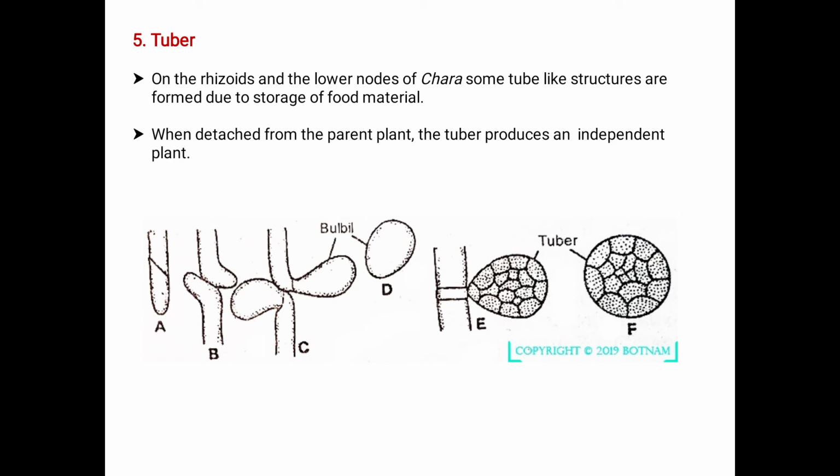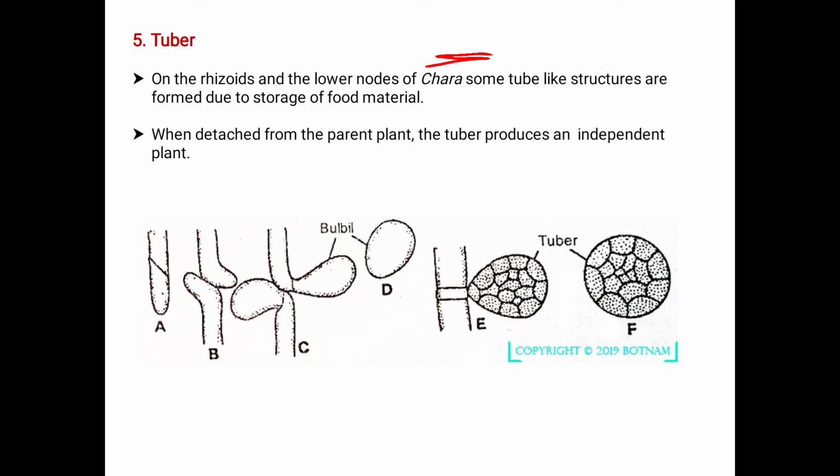What happens here? On the rhizoids and the lower nodes of the chara, in the example of the chara, some tube-like structures are formed due to the storage of the food material. Why are these tubers formed? Especially due to the storage of the food material. Example is chara. Where are these formed? These are formed on the rhizoids and the lower nodes.